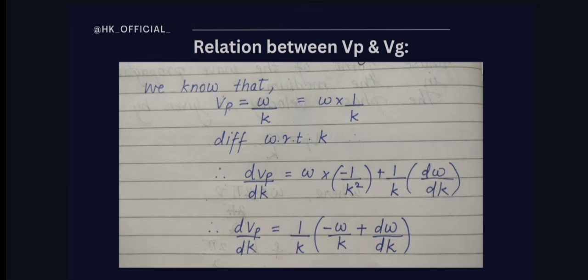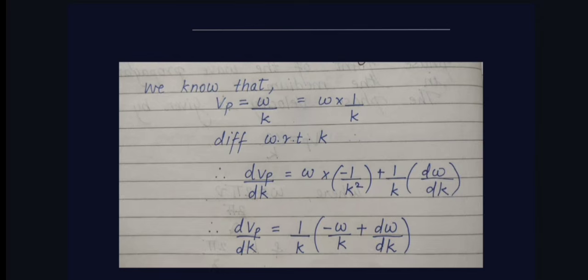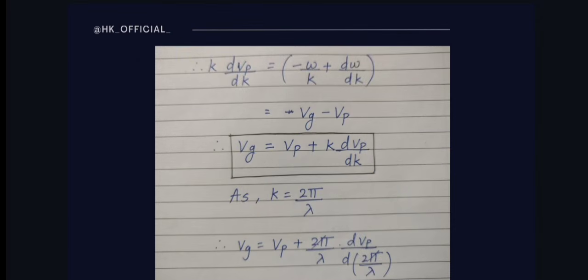Then plus 1 by k as it is, and the derivative of omega with respect to k, that is d omega by dk. So by taking 1 by k common, you will get minus omega by k plus d omega by dk. I hope you are clear till now. Let us see ahead. Now the same thing I have written over here, just I have taken the k which was there on the right hand side in the denominator to the left hand side, so it gets multiplied with the left side component. So we got k into dVp by dk is equal to minus omega by k plus d omega by dk.